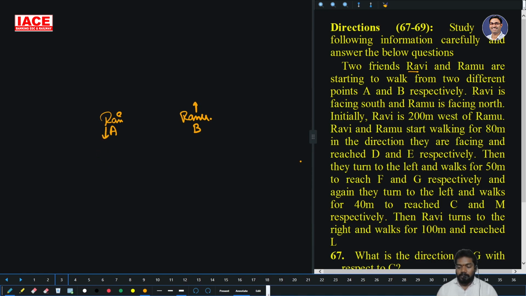Now, Ravi is 200 meters west of Ram. Ravi and Ram start walking for 18 meters in the direction they are facing, reaching D and E respectively. So 18 meters, they reached D and E.